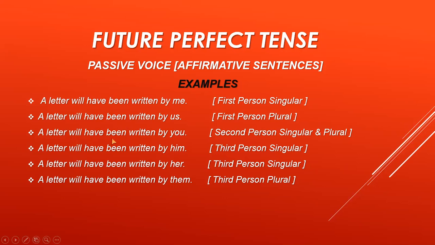A letter will have been written by you, full stop. This is the example for second person singular and plural. A letter will have been written by him, full stop. It is the example for third person singular. A letter will have been written by her, full stop. It is the example of third person singular. A letter will have been written by them, full stop. It is the example for third person plural.